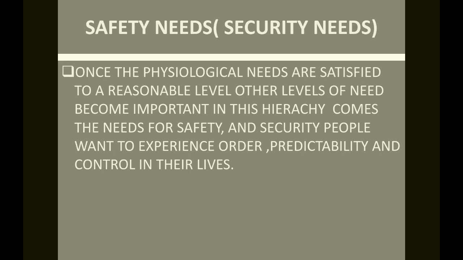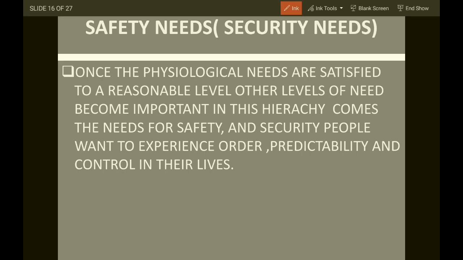Let's focus on the second most important need, that is safety needs, security needs. Once the physiological needs are satisfied to a reasonable level, another level of need becomes important. Once one need is fulfilled, then human beings go to another level of fulfilling their needs. Becoming important in this hierarchy comes the need for safety and security.